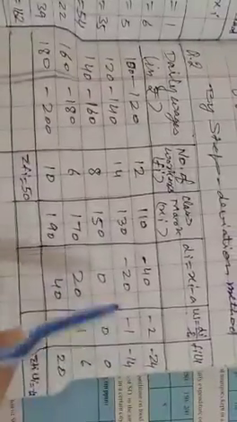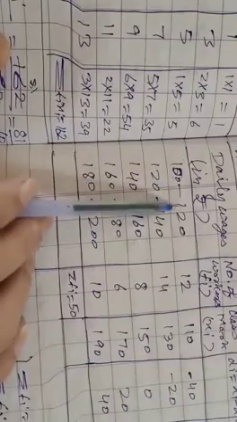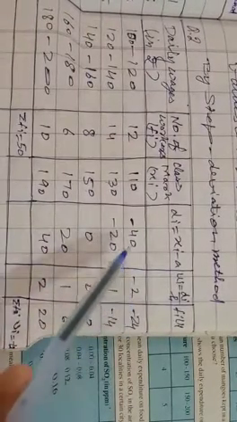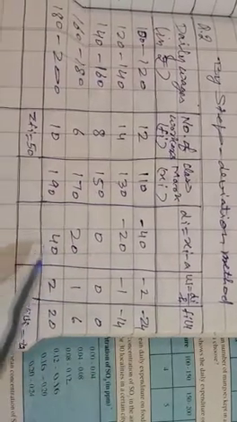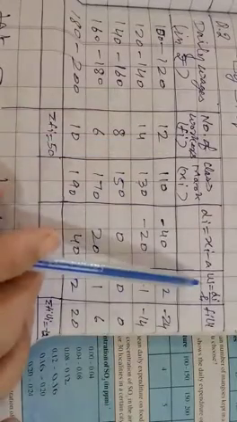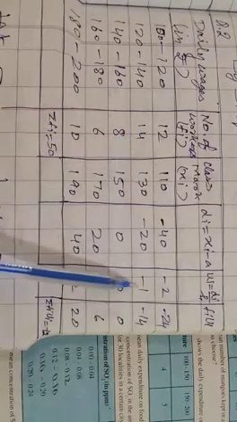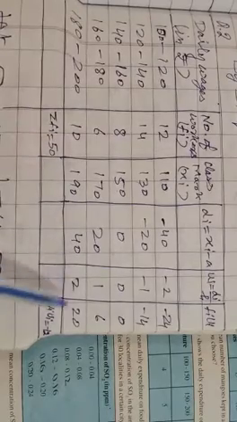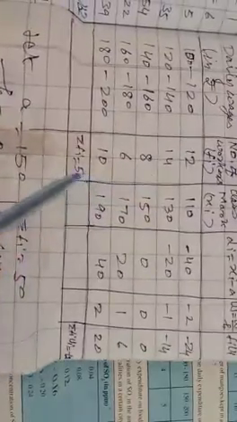A is 150. Now h is 20, the difference between the class intervals, that is 20. So we divide all values by 20. We get minus 40 by 20 is minus 2, minus 20 by 20 is minus 1, 0, 1, 2. Now the product of ui and fi, that is 12 multiply minus 2 is minus 24, 14 multiply minus 1 is minus 14, 8 times 0 is 0, 6 times 1 is 6, 10 times 2 is 20, and their summation is minus 12, and the summation of frequency is 50.